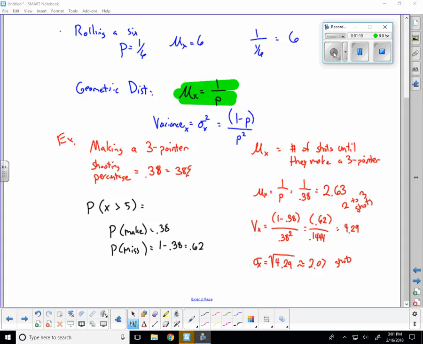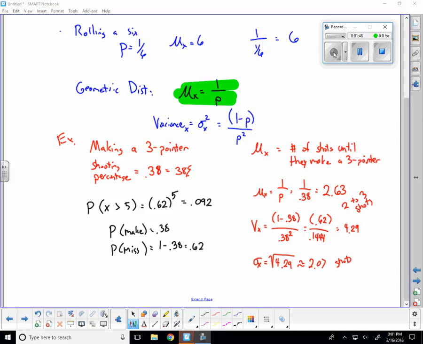And so it's very straightforward here. We would say, well, the probability that these 5 shots are all going to be misses is 0.62 times 0.62 times 0.62, 5 times. And so that's the specific application. Let's do that. What's 0.62 to the 5th? All right. And so it's almost 0.1.